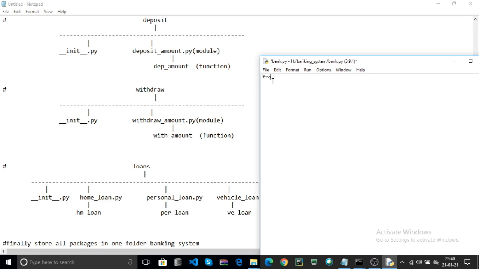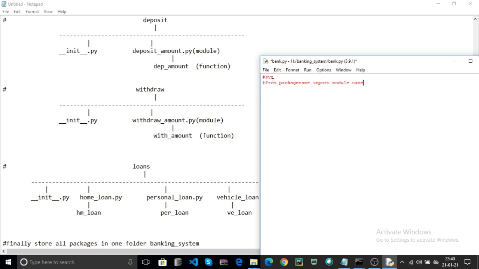Now from package name deposit, I explain the syntax. From package name import module name.